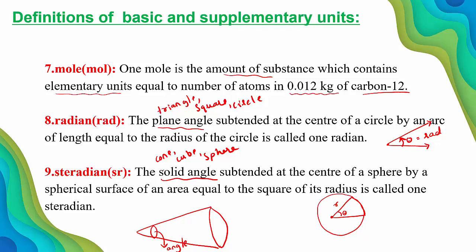So these are the experimentally proven definitions of all the 9 terms, that is 7 fundamental and 2 supplementary units in the International System of Units. So remember only the 7 fundamental units and 2 supplementary units and their units. It is enough. These 9 definitions I have given only for your extra knowledge.